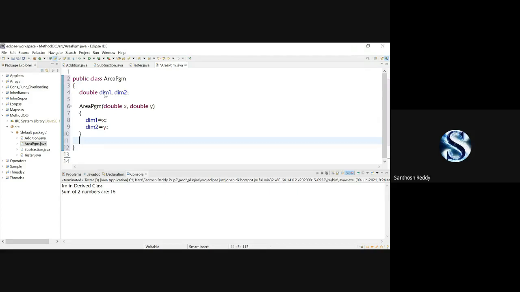At that time, for example, what I'll do is write double area, open and close parenthesis. That's it. I don't have any idea how to perform the calculation of area. So what you have to do at that time is just declare a method. Before the declaration of the method, you have to add one keyword which is called abstract. When you don't know how to perform the calculation of an area, just declare a method, and before it add the keyword abstract.